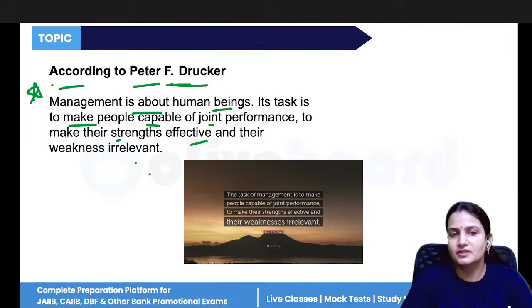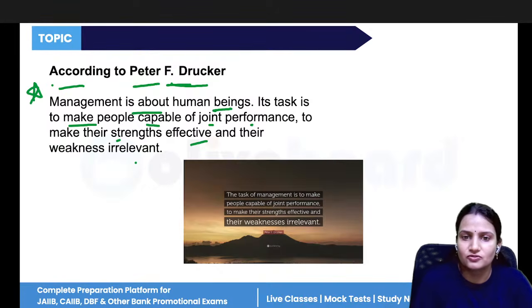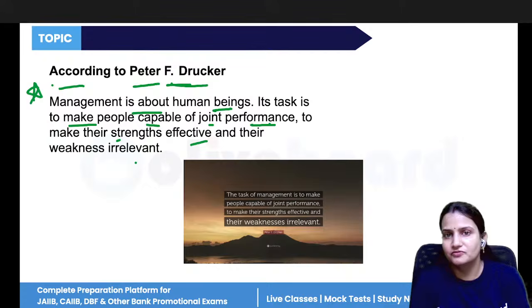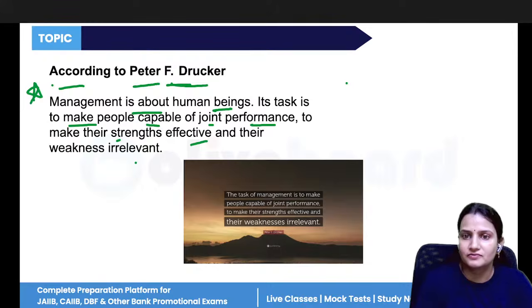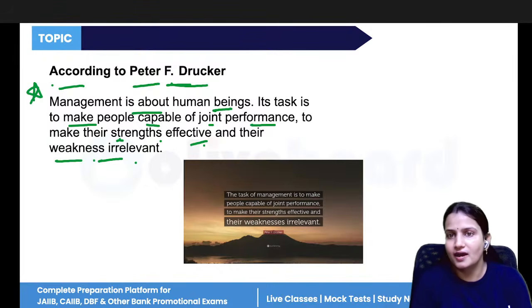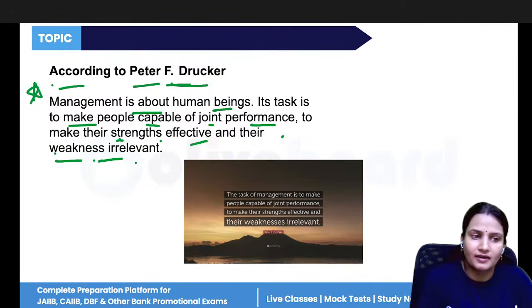So, according to Peter F. Drucker, management is all about human beings, and in management we have to prioritize the joint performance of the people. If they work together, in collaboration, then the objectives can be achieved sooner with effectiveness and efficiency. Keep their weakness irrelevant: avoid their weakness and build on their strength. What they are good at, you have to follow that, and where they have weakness, try to ignore that.